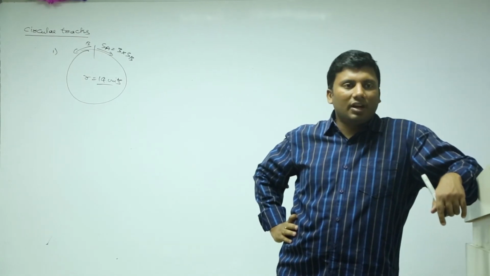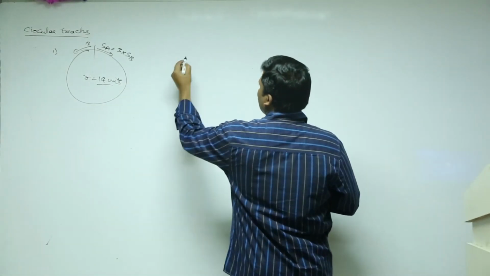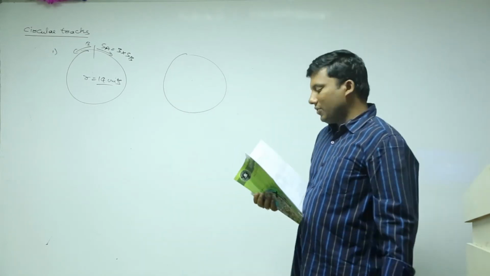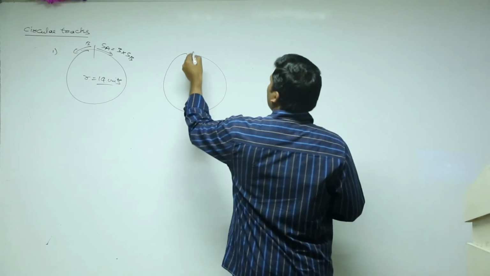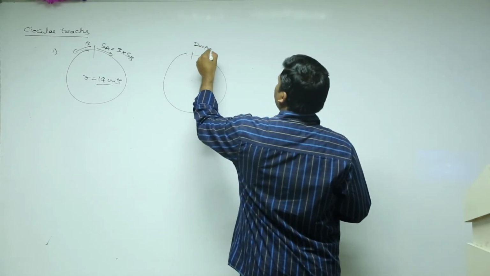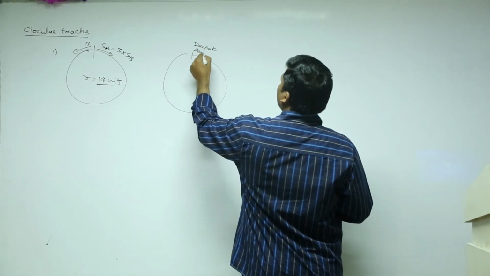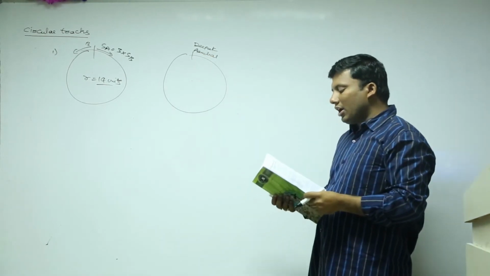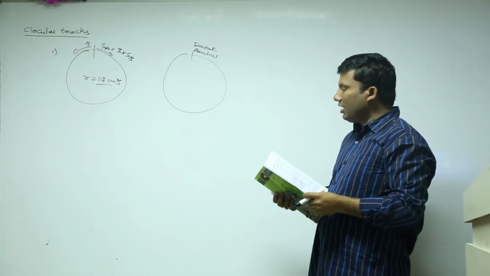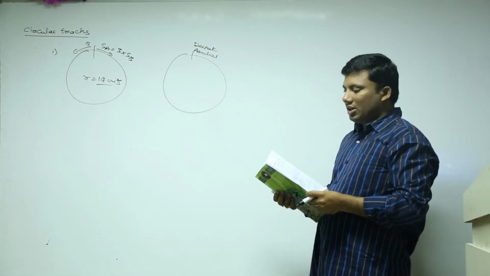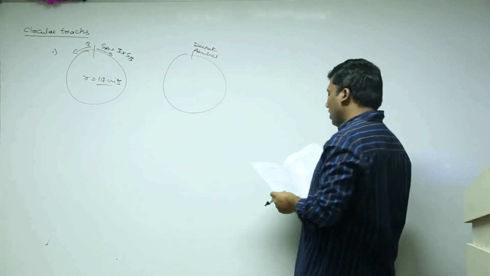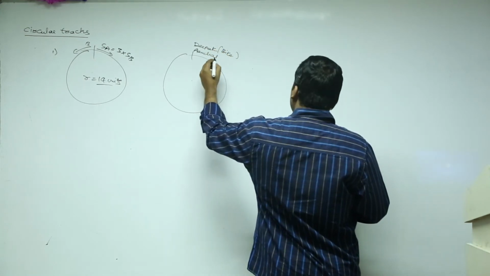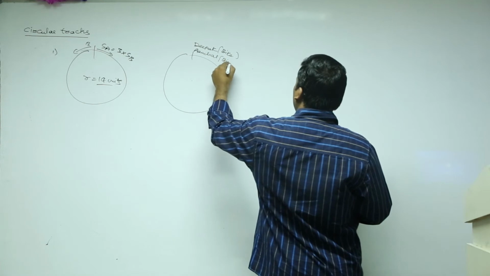Five minutes time. Just read the question. It's a very, very interesting question. See here, there is a circular track. There are two people, Deepak and Anchal. Deepak and Anchal both start running around a circular track in a clockwise direction, moving at a constant speed. Deepak is on his bike and Anchal is on the bicycle.